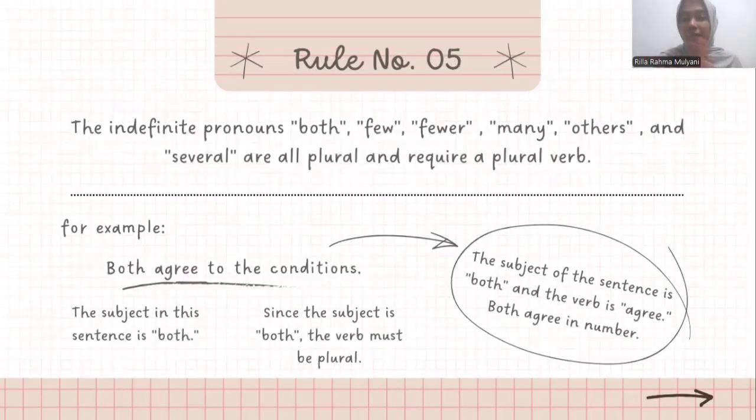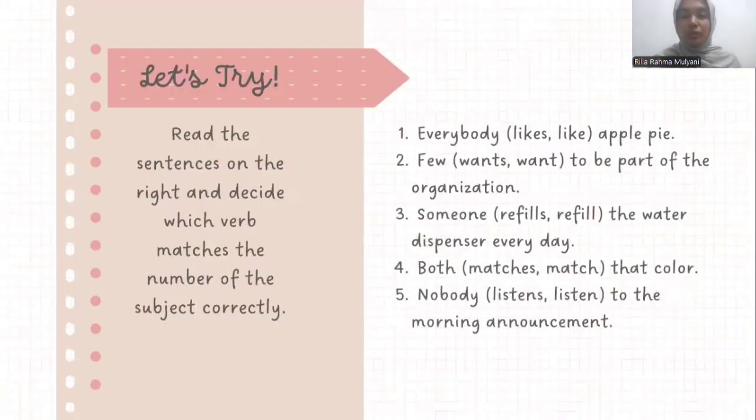Rule number 5, plural indefinite pronouns. Example, both agree to the conditions. Some indefinite pronouns are always plural, such as both, few, many, others, several, because they refer to more than one. They require a plural verb. Okay, next. Let's try rules number 4 and 5.